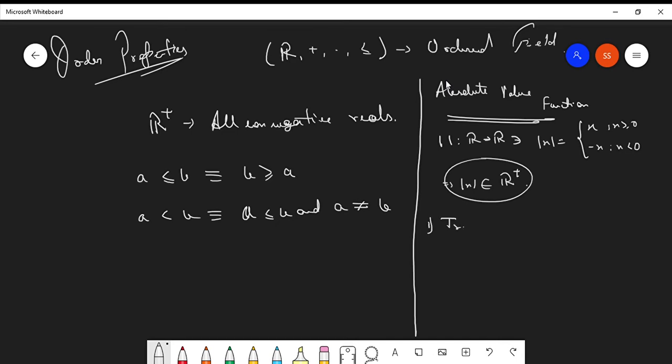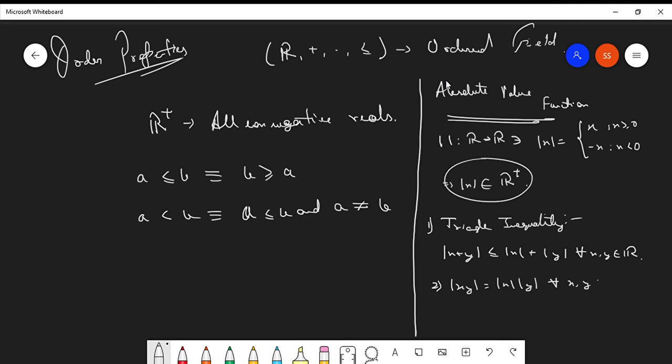One is called the triangle inequality. This you have already learned in previous classes. Triangle inequality was also used in complex numbers, which is mod of x plus y is less than or equal to mod x plus mod y for all x, y belonging to the set of reals. And the second one is pretty easy, that is mod of xy is equal to mod x times mod y for all x, y belonging to the reals.